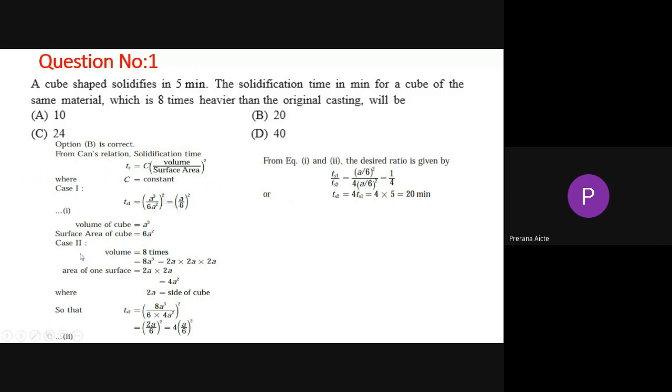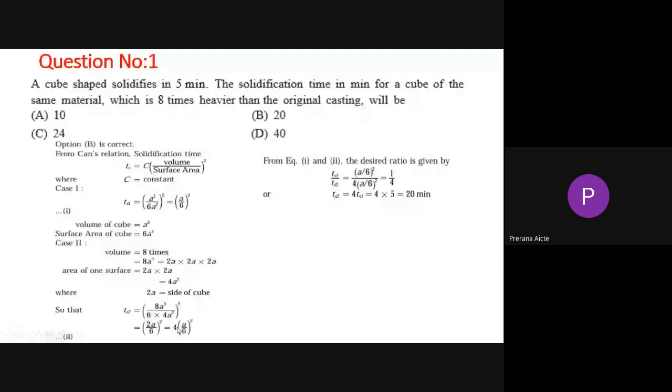Now this is case 1. Now case 2: the volume increases 8 times, that is 8A cube. 2 into 2 into 2 is 8, so all three sides are increased up to 2A. Now the area of one surface is 2A into 2A, 4A square. So 2A is the side of the cube. So we can calculate the solidification time as 8A cube divided by 6 into 4A square. Dividing by 8, we get 2 by 6. Then we can take out 4 divided by A by 6.